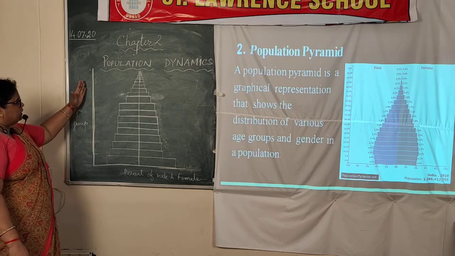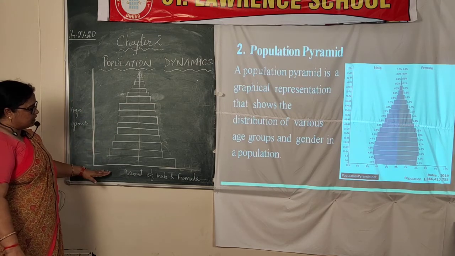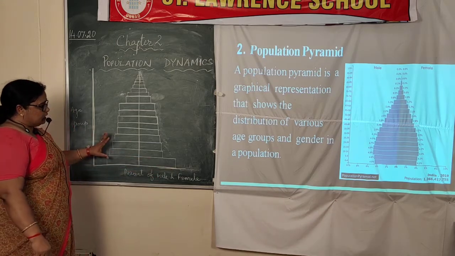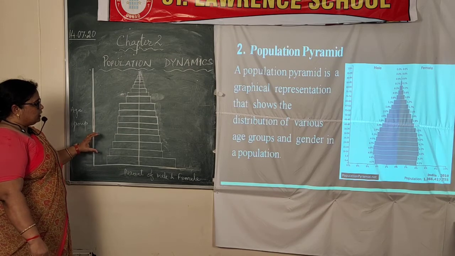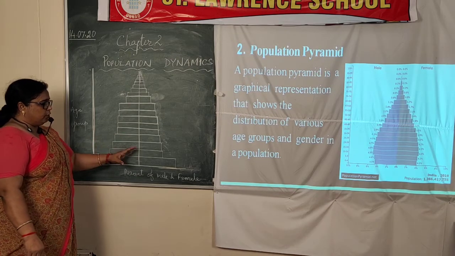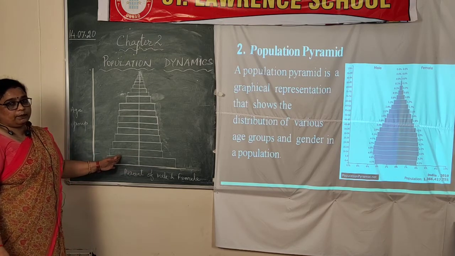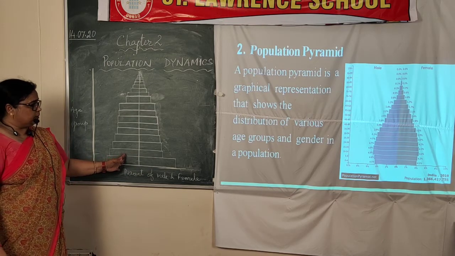On this side the age groups are written, and on this side the percent of males and females are written. In this way we understand how many females there are, or what is the ratio of females to males present in a country.